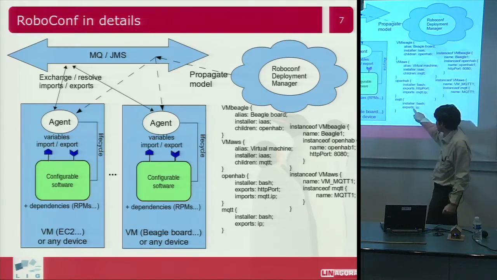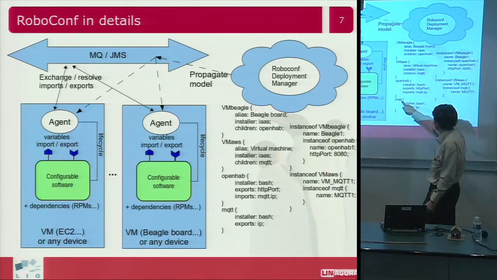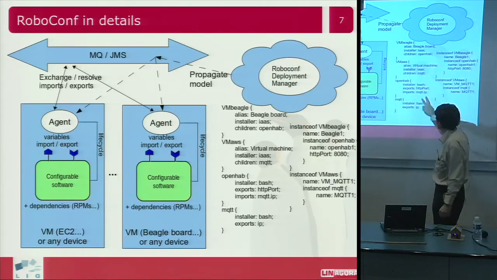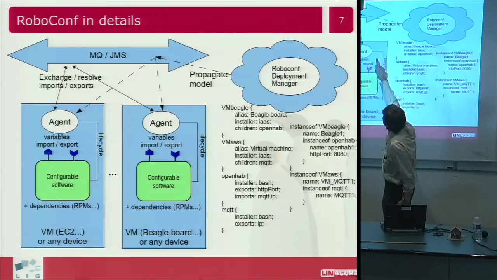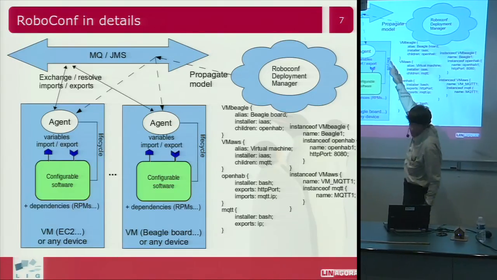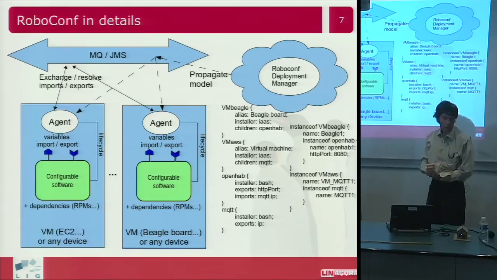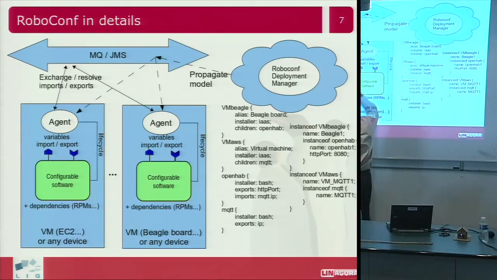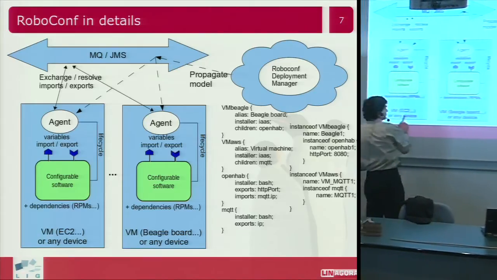So I tell that component that it should export its IP address, and I tell this component that it should import MQTT.ip address. That will get exchanged on the message queue of RoboConf. It will be exchanged between the RoboConf agents that run on the VMs.